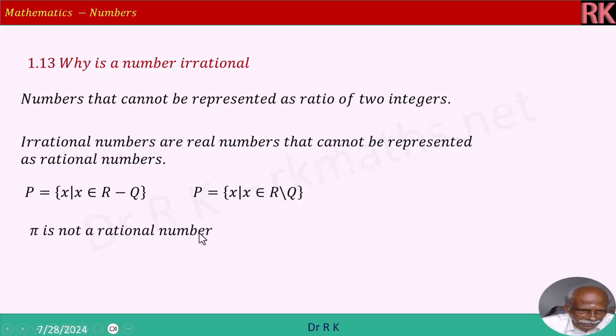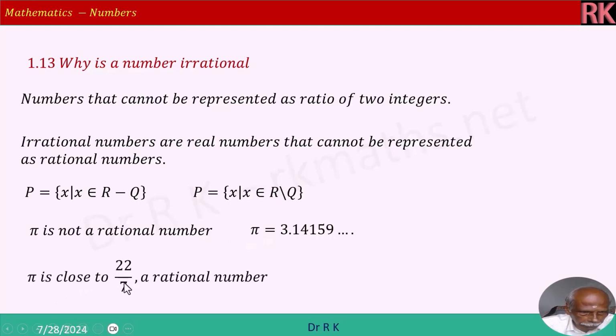Pi is not a rational number. Pi is equal to 3.1419, non-repeating. Pi is close to 22 by 7, but 22 by 7 is a rational number. Pi is irrational, so irrational is close to rational. Therefore, I consider an alphabet closer to Q and R. R is the real numbers, Q is the rational numbers. Therefore, P is close to Q and R: P, Q, R. Therefore, I will denote P as the irrational numbers.